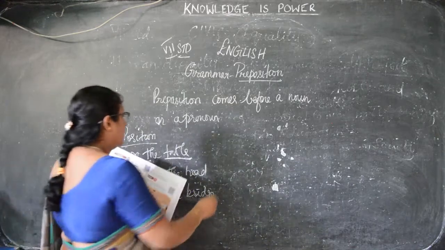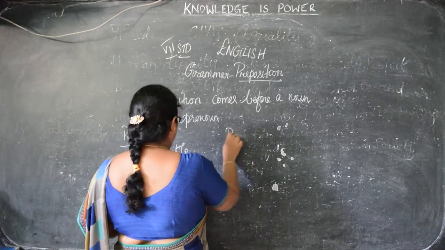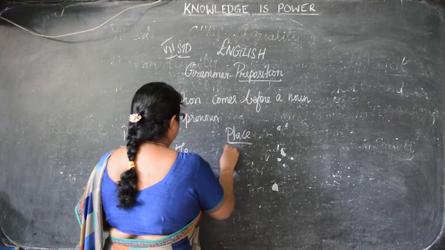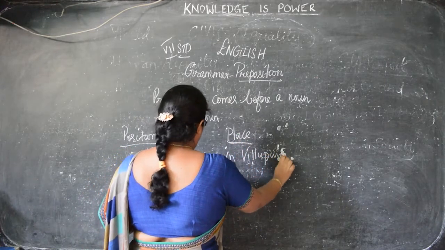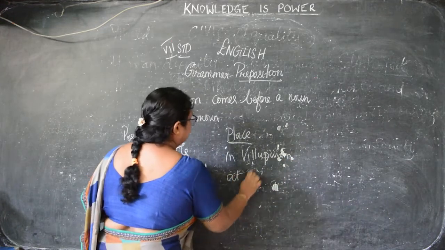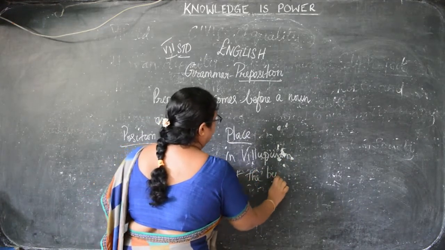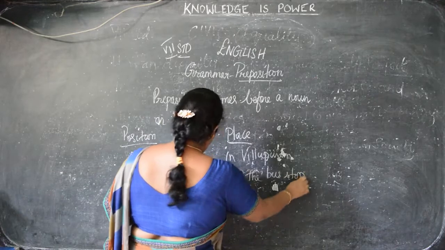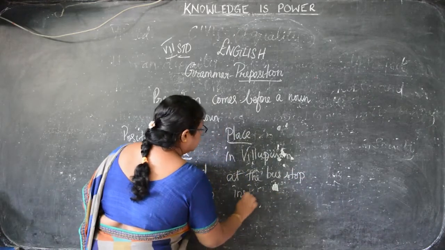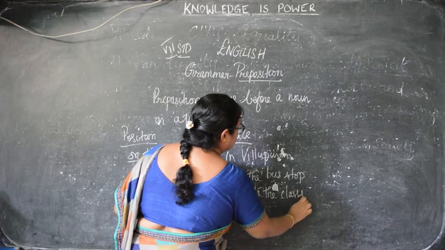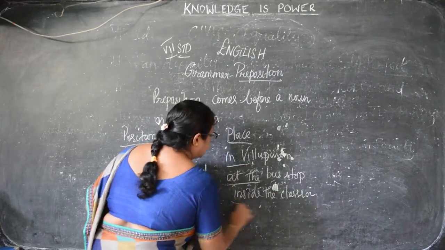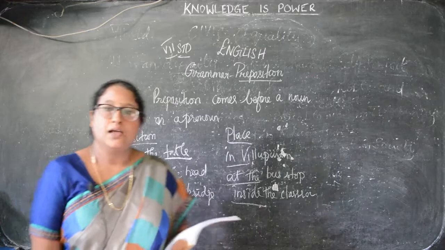Next is the place. They have given place: in Viluppuram, okay, in Viluppuram. Next, at the bus stop. Then inside the classroom. So what are the prepositions here, children? That is in, at and inside. So these are the prepositions.